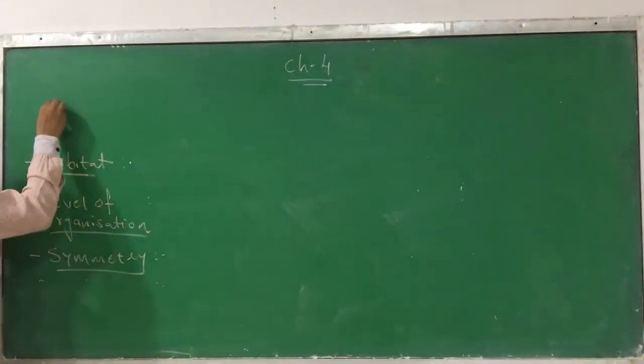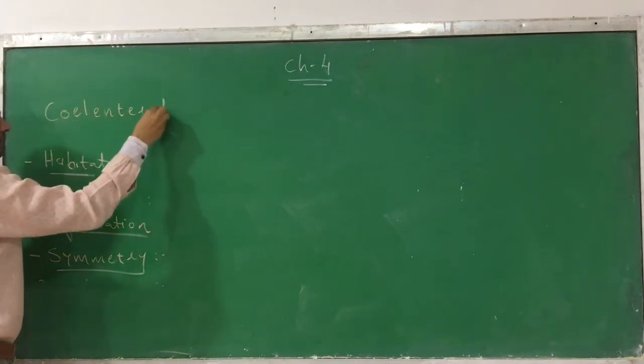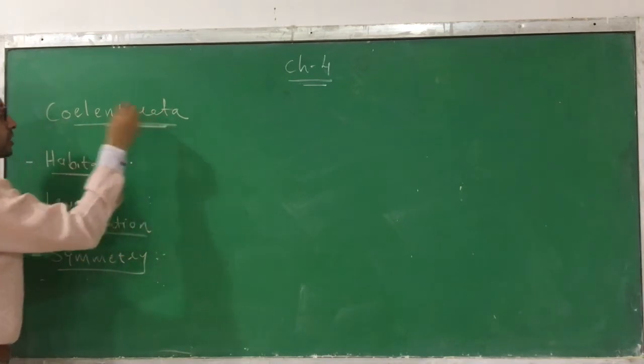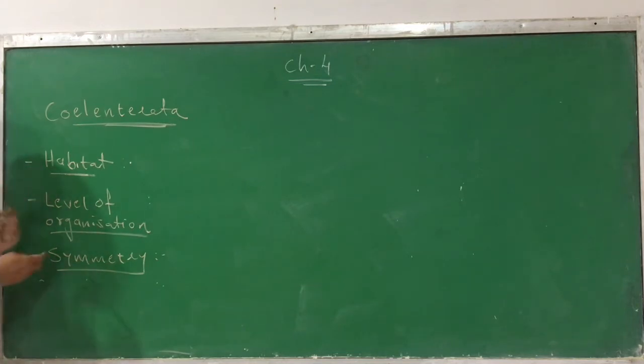Now we are discussing the phylum Coelenterata, or you can also call them coelenterates. The basic characteristic points remain the same, so you just have to remember these points and find out what they have.